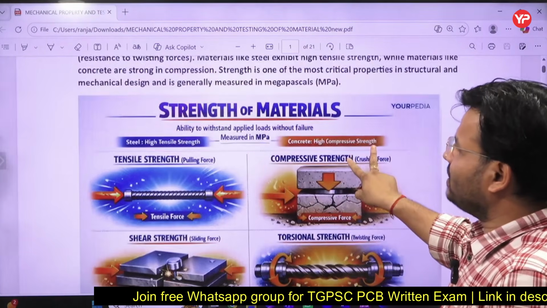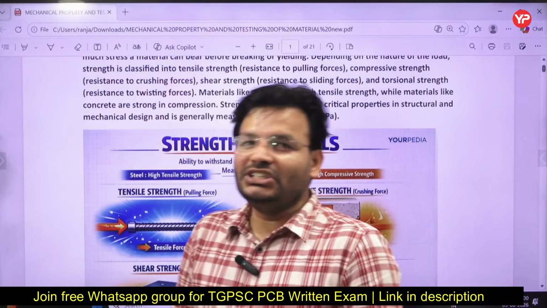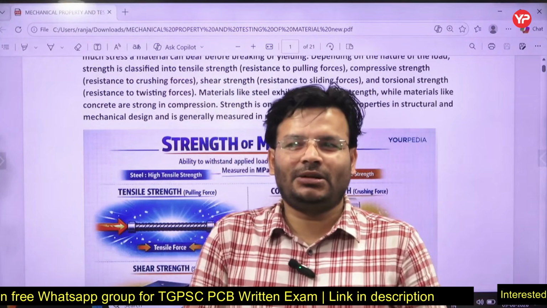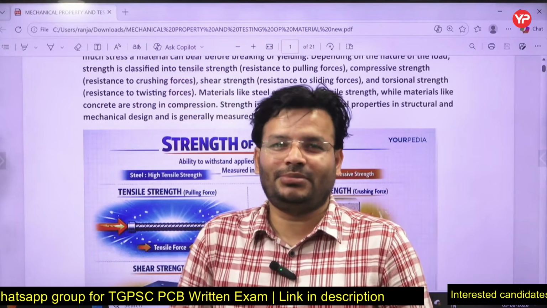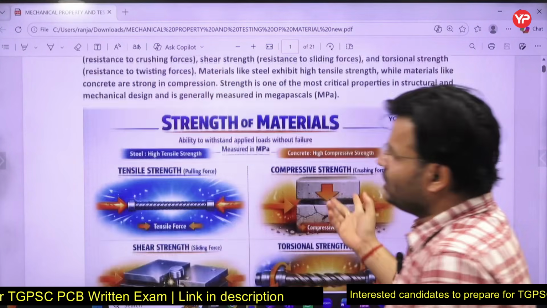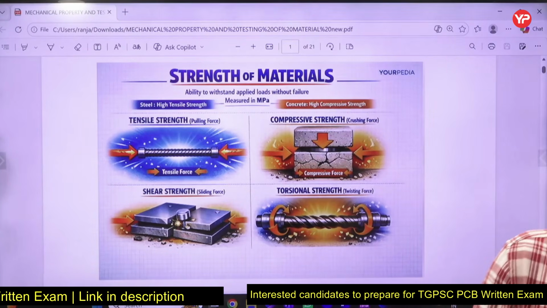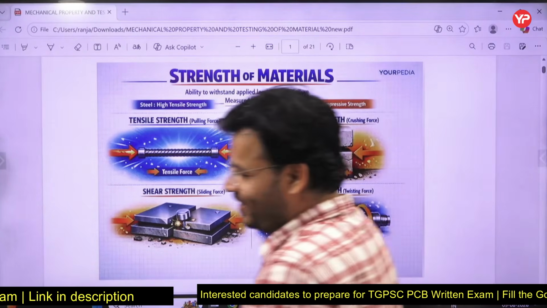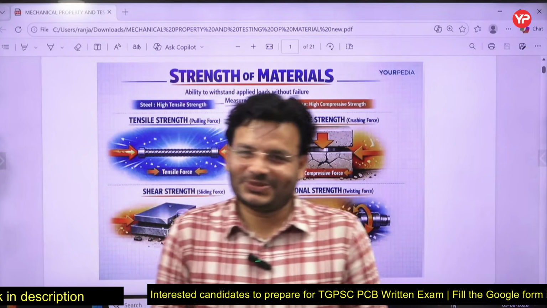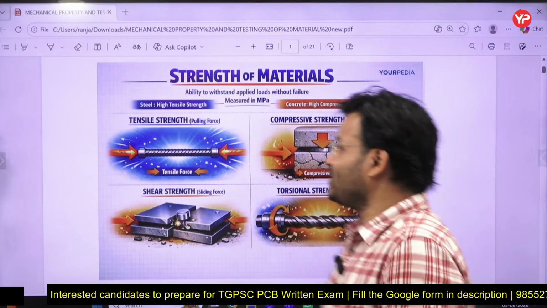So here, my dear friends, today I am going to discuss one topic of engineering material, and that is the mechanical property of materials and testing of materials. That is most important, and in all the exams you can expect questions from that segment, right? So yes, it is important, and if you are from Telangana, as I told you, you have a very good opportunity to work in your state, right?